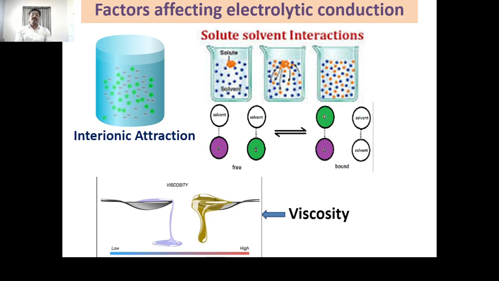The effect of all these factors decreases with increasing temperature, and hence the electrolytic conduction increases with increasing temperature. On the other hand, the electrical conduction of electronic conductors decreases with increase of temperature.